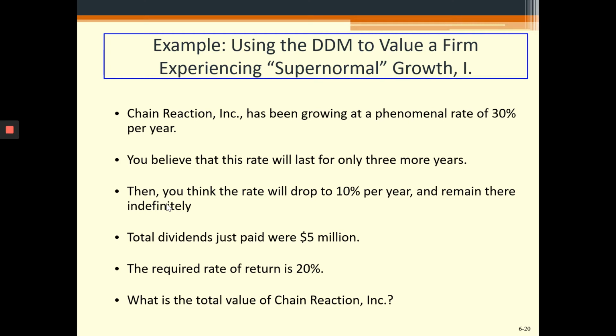And if the current dividends, which are just paid, are 5 million for the whole, like all the shares, then if we want to find the value of the firm, we can find the value of the firm with the given data if we have the required rate as well. So if the required rate is 20%, we can move ahead and find the value of the firm.